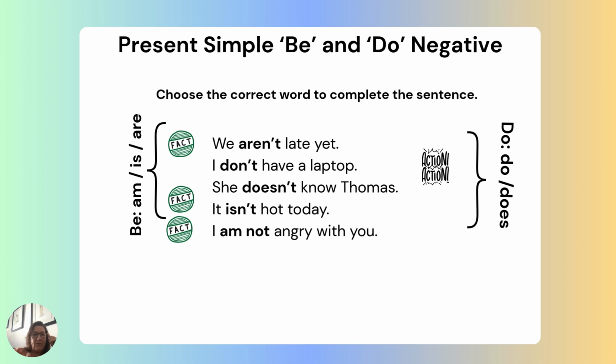So remember, for I, you say am. I am not angry with you. For he and she and it, we say is. It isn't hot today. And for you and we and they, we say are. So negative is aren't. We aren't late. And then when we use the verb do, for I, you say I don't. He doesn't, she doesn't, it doesn't, and you don't, we don't, and they don't.